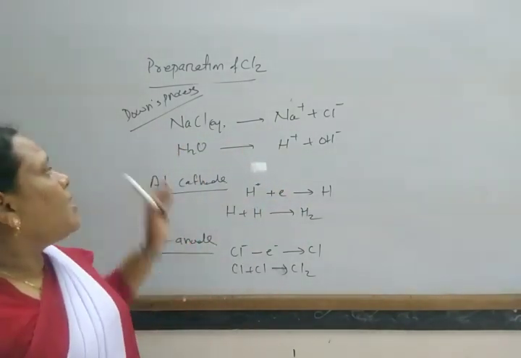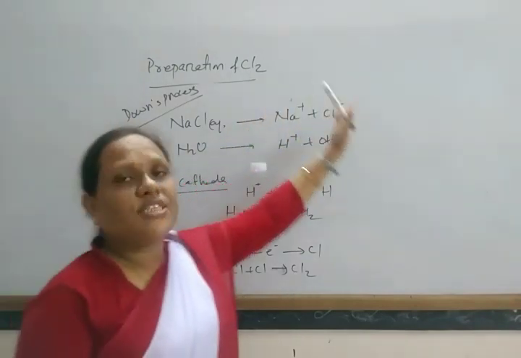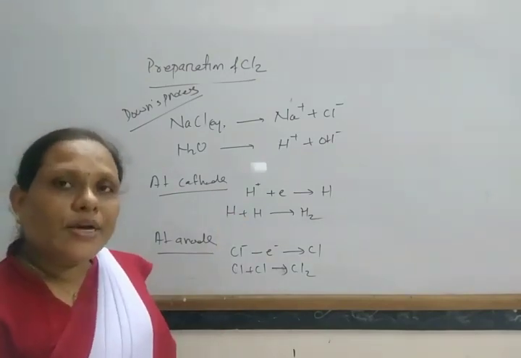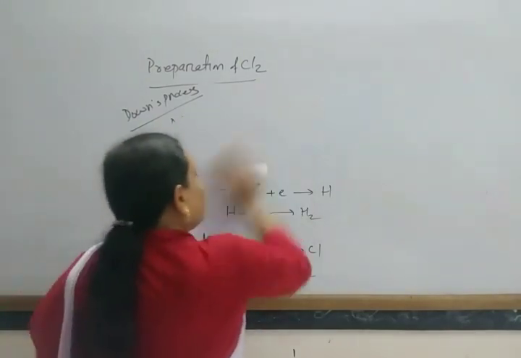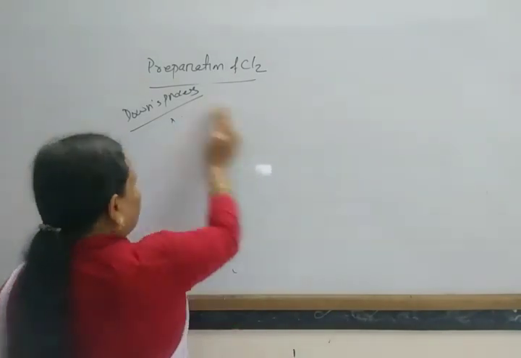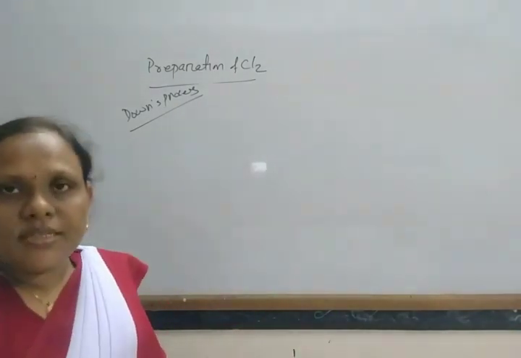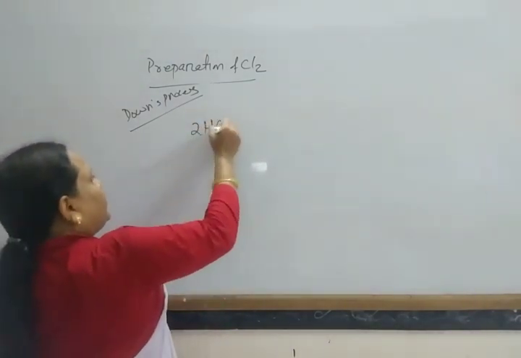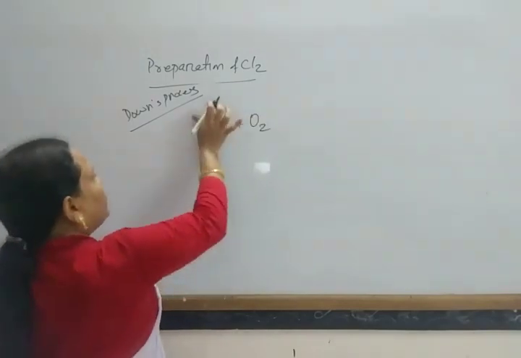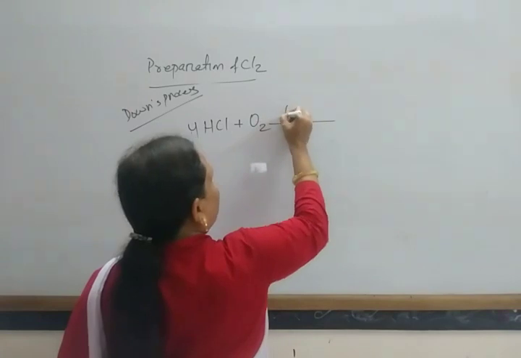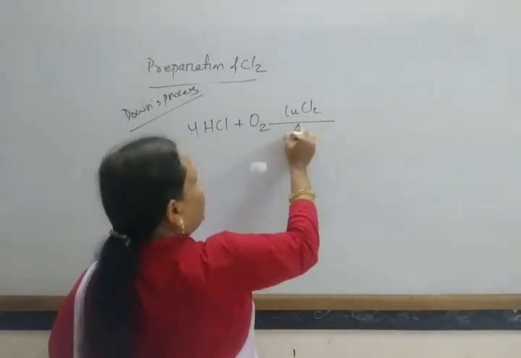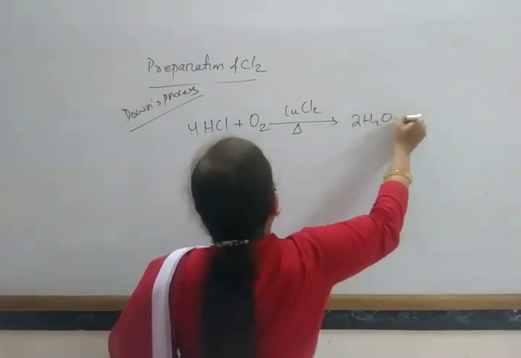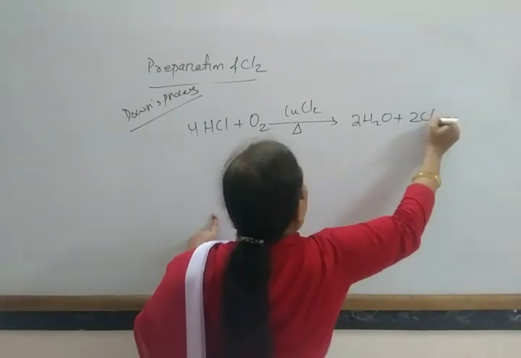Another method is Deacon's process. These are the industrial methods of preparation. In Deacon's process, chlorine gas is prepared from hydrochloric acid by the oxidation of hydrochloric acid in presence of cupric chloride and heat: 4HCl plus O2 in presence of cupric chloride, on heating, forms 2H2O plus 2Cl2.